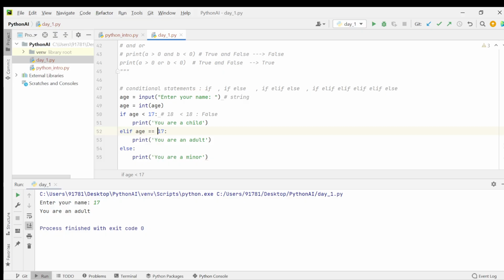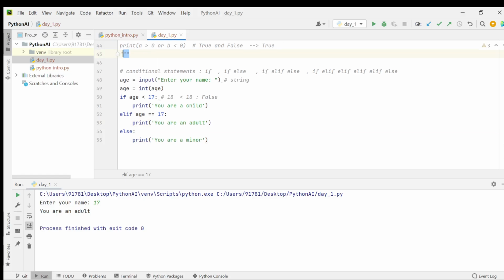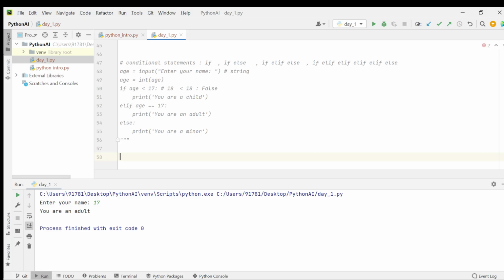Python is very easy to understand. It is just like simple plain English language. This is about the if condition. If you don't understand the if condition, please add a comment. I will explain in more detail. I'm happy to explain.